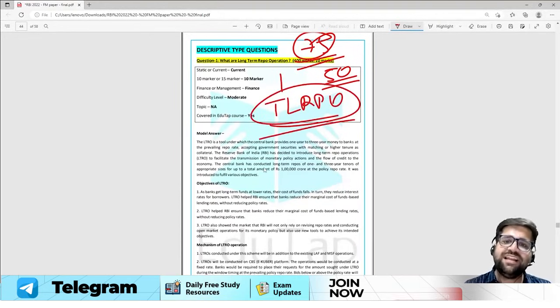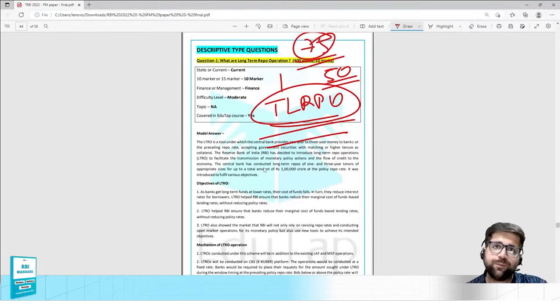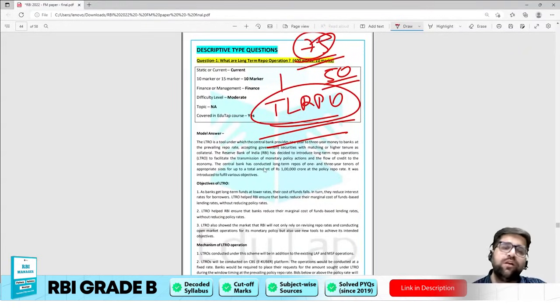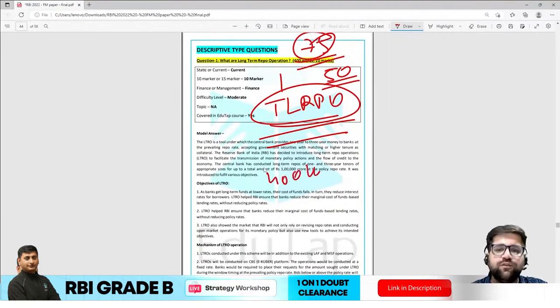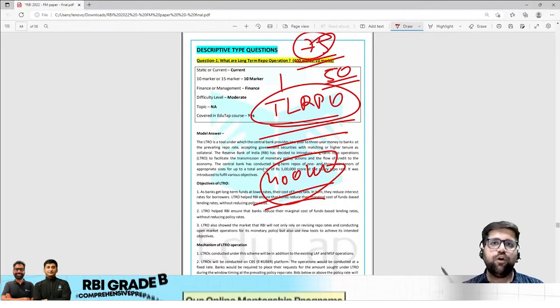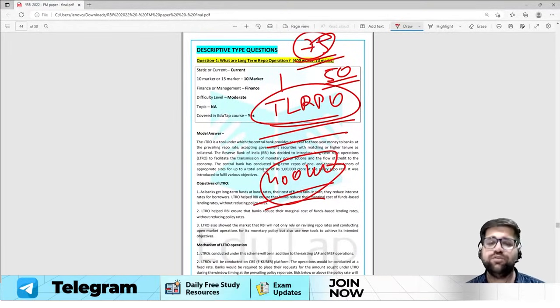So this was a very easy question. If you are reading the RBI annual report, if you are following all the current affairs, if you are following what RBI has done to improve liquidity in the COVID situation, then you could have easily attempted this question and 400 words would have been easily breached. RBI is not asking many financial difficulties. They are keeping the finance paper very basic and to the point only.